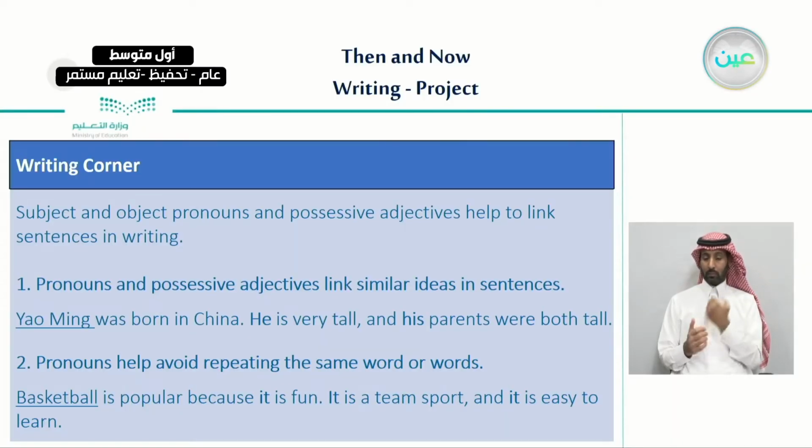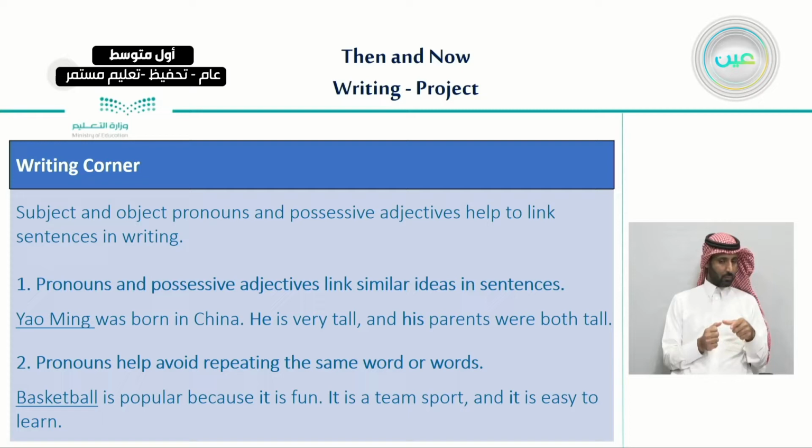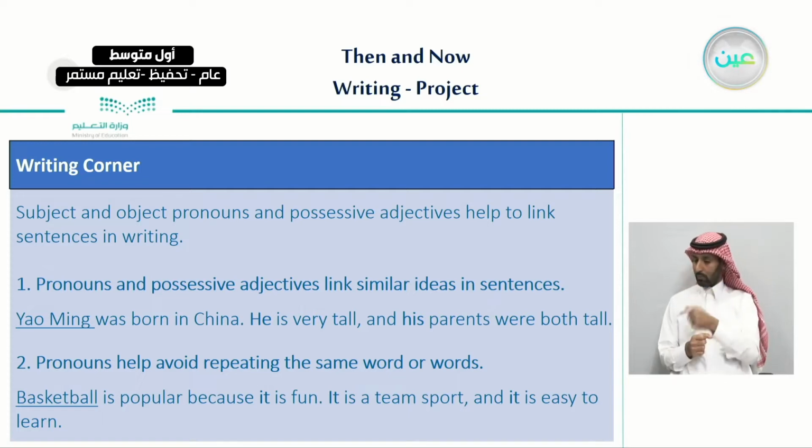And now, in our writing corner, here we have a very interesting thing to learn. Let me read it to you. Subject and object pronouns and possessive adjectives help you to link sentences in writing. For example, number 1, pronouns and possessive adjectives link similar ideas in sentences.